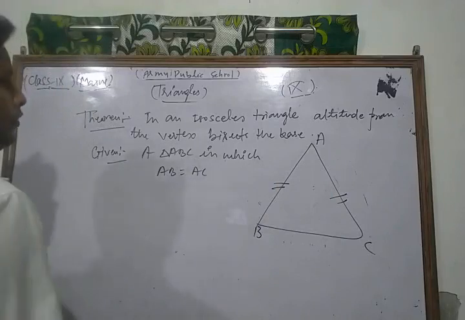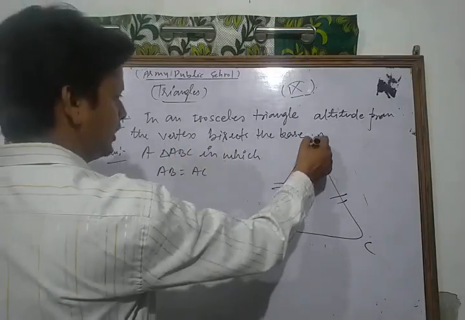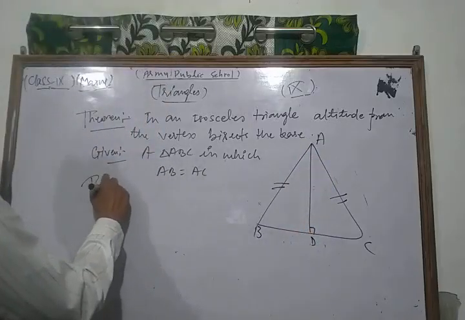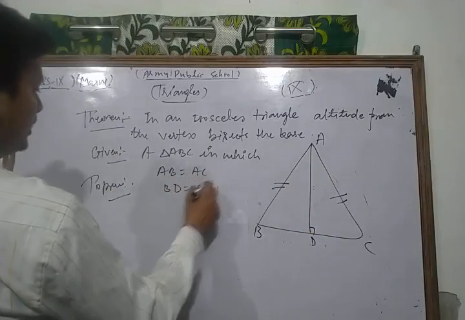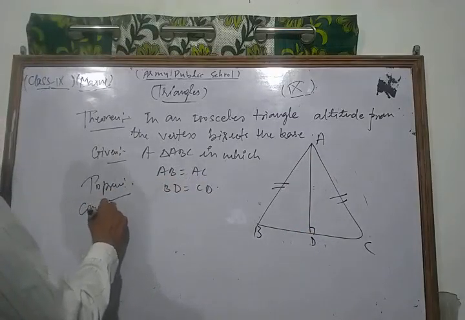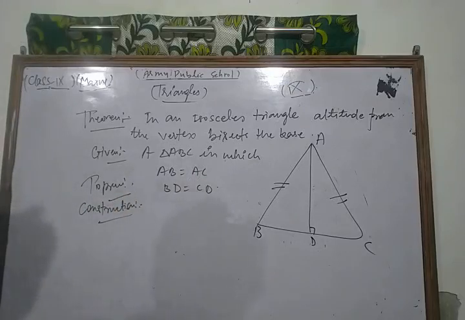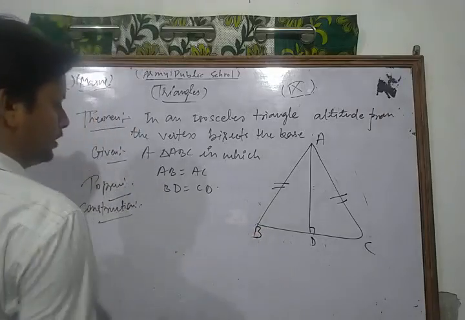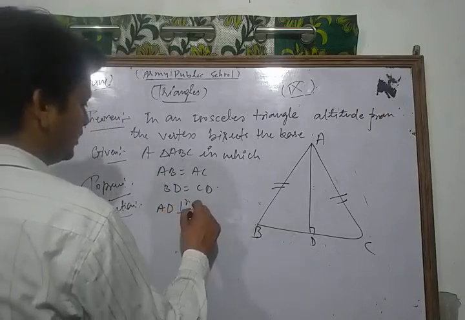We draw AD perpendicular to the base. To prove: the altitude bisects the base, that is, BD is equal to CD. The construction is AD perpendicular to base BC.